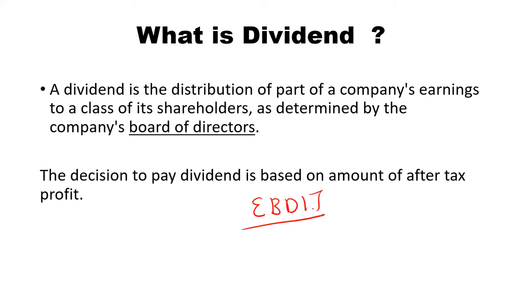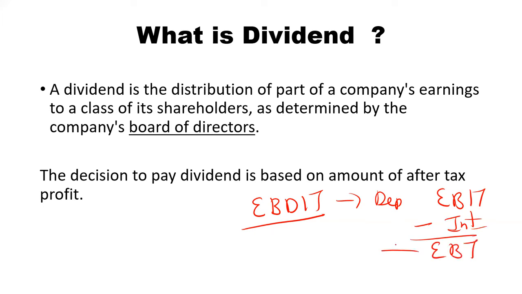This is your main earning, that is, earning before depreciation, interest and tax. First you subtract the depreciation, then you get the EBIT, earning before interest and tax. Then you reduce the interest, and you get the EBT, earning before tax. Then you reduce the tax, and finally you get the earning after tax.